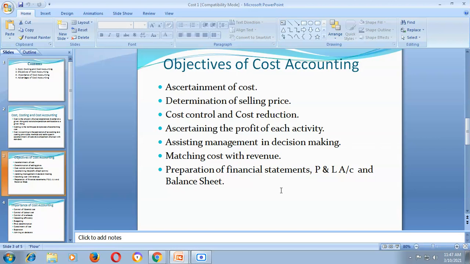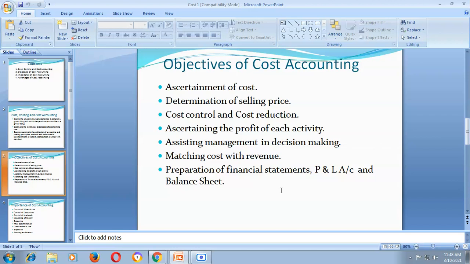Suppose these are the three departments: A department, B department, and C department. They are producing X product, Y product, Z product. Suppose out of these three departments, department C is not making sufficient profit, then the management will take a decision to shut down the activities of C department, rather Z product. So the purpose of cost accounting is to find out the profit of each activity, the profitability level of each activity.